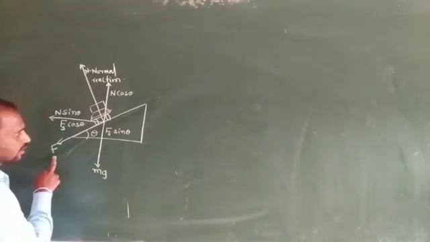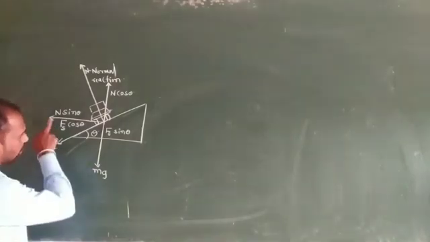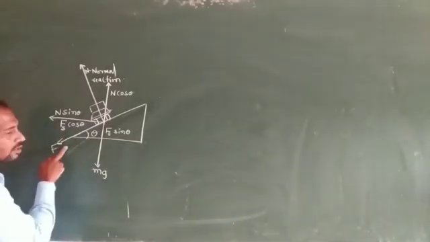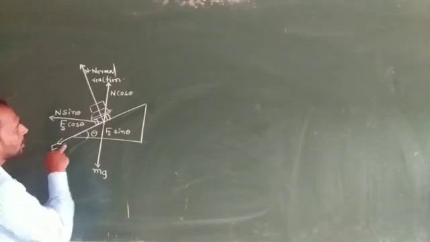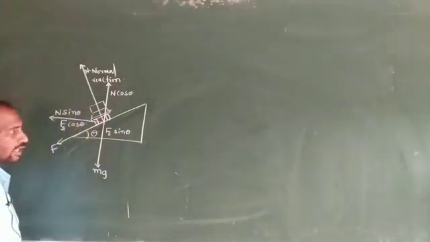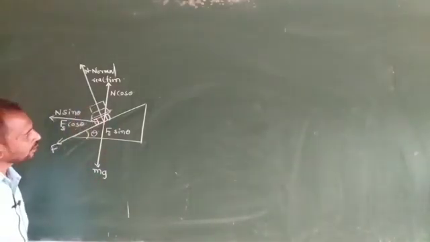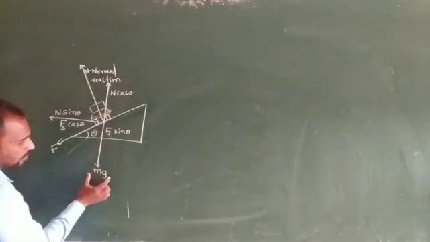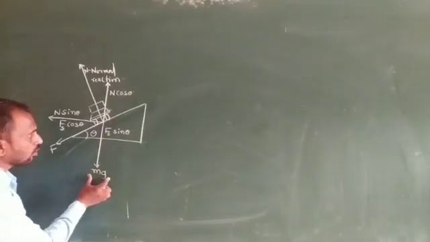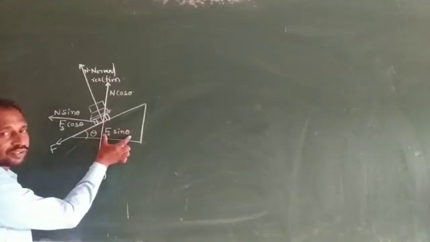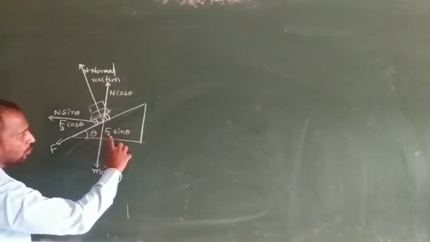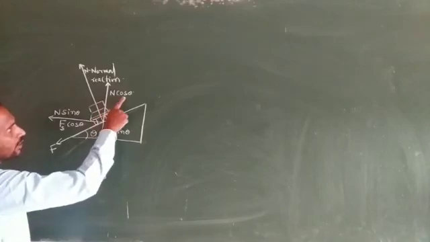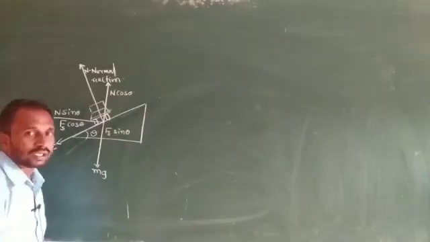Okay, F is the frictional force, and these two are components of this frictional force, and these two are components of the normal reaction. Okay, and here N cos theta, this component is balanced by two forces. The first force is the weight of the car, and another one is Fs sin theta. So these two components are balanced by N cos theta.